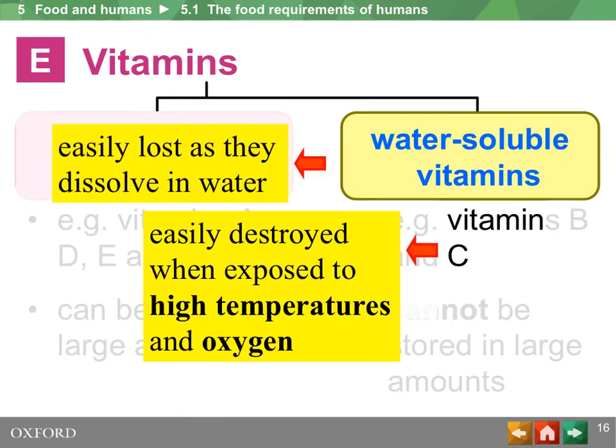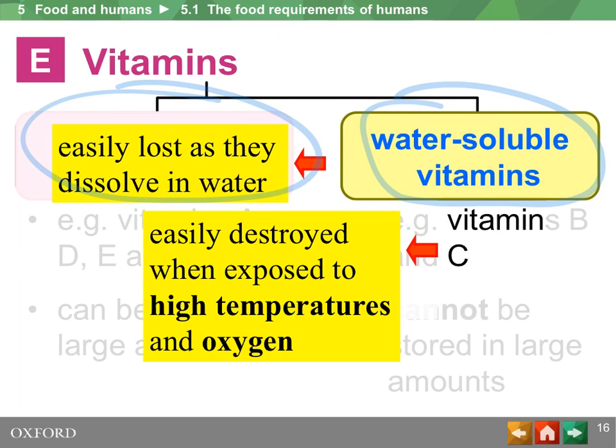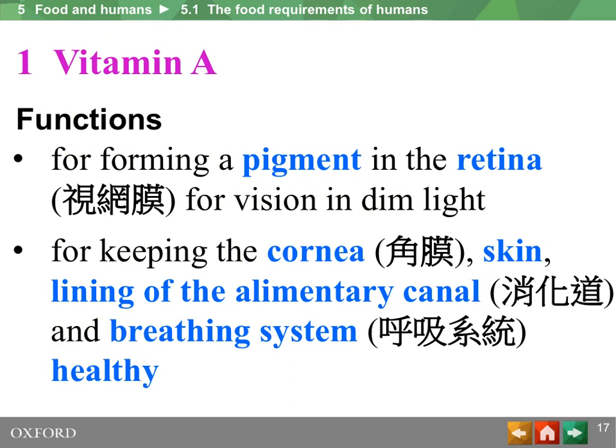A brief revision: water-soluble vitamins can dissolve in water easily. As a result, they go away in urine. In addition, vitamin C can be easily destroyed when exposed to high temperature and oxygen. Vitamin C breaks down easily at high temperature and in the presence of oxygen, in a process called oxidation, that is the breakdown of a substance in the presence of oxygen. Now we will go in depth for different vitamins.